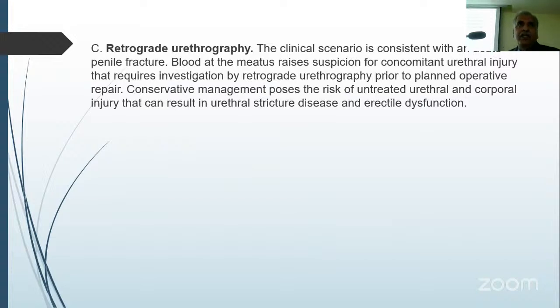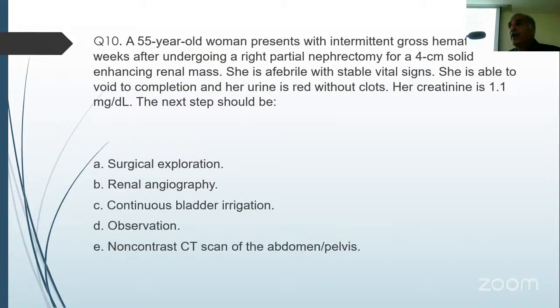Many of these patients would not give the history unless you actually ask them properly whether there was some kind of trauma or a snapping sound during the intercourse at any time, right? And maybe blood at the meatus after that. So if you take a proper history in these patients who have poor flow afterwards, you will find that this urethral trauma has resulted in stricture disease. Right. This is one question that we frequently don't ask in the history of urethral stricture. Yeah, and we consider it idiopathic. Yeah, that's very true.